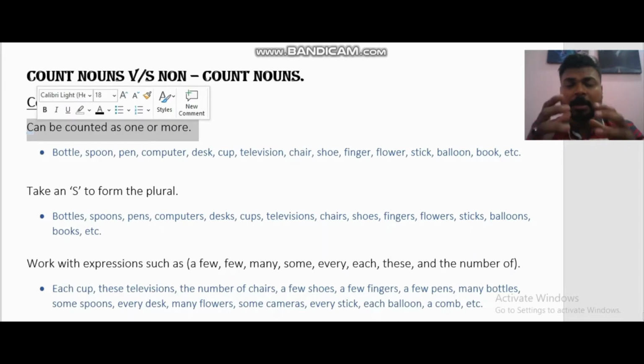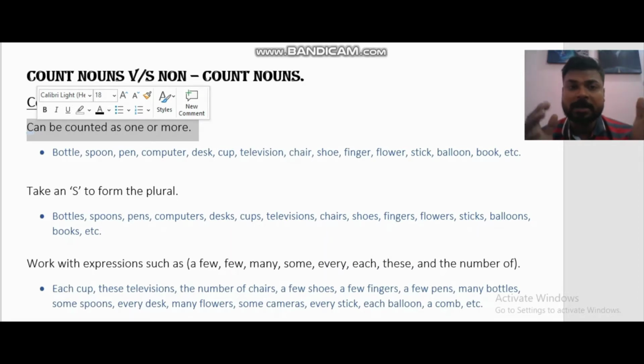Or in other words, you can also say that can be pluralized, that can be made plural. So remember, the nouns that can be counted or the nouns that can be pluralized are countable nouns. Great. Uncountable nouns, okay, leave that. I'll let you know when it comes to uncountable nouns.